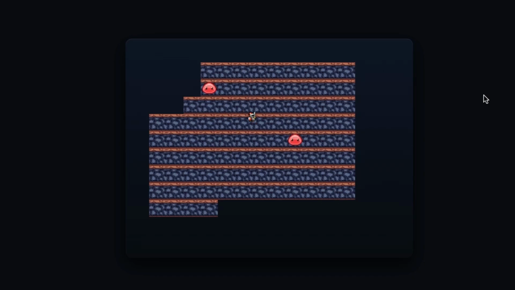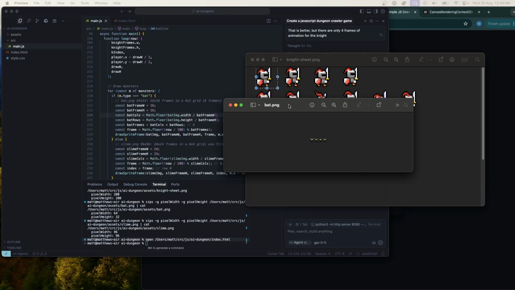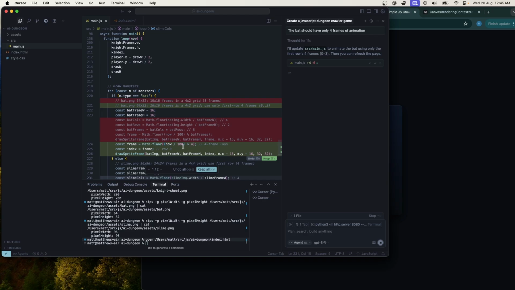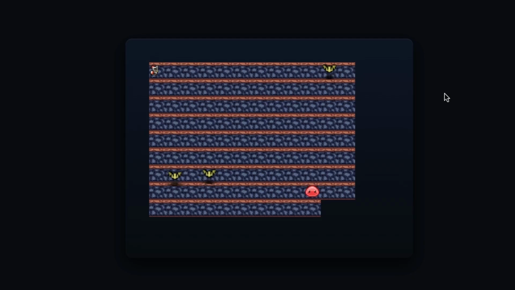That's cool. The bat has a similar problem. Let's fix the bat then, I guess. Okay, so the bat has 4 frames of animation. Okay, that's nice. So the bats are animating. Yeah, not quite a full game here yet, but in a way, this isn't a bad start.